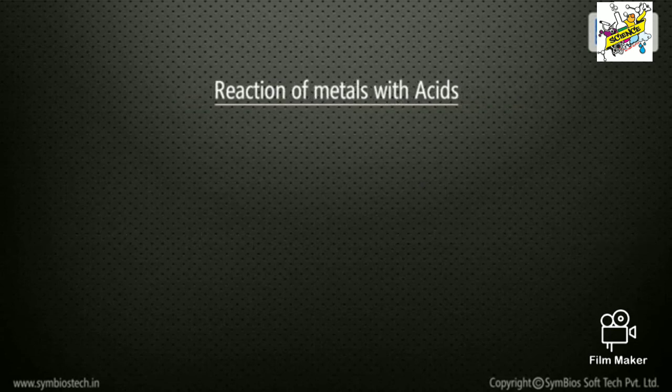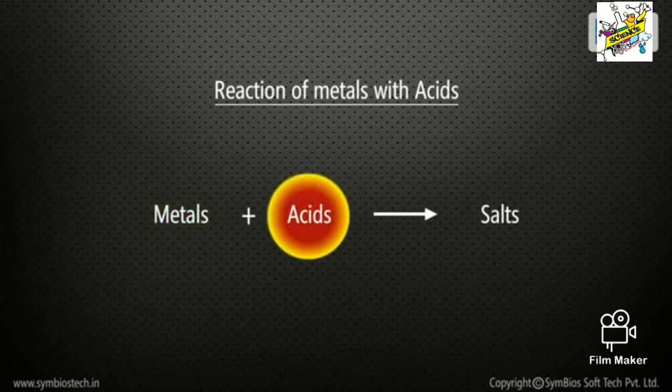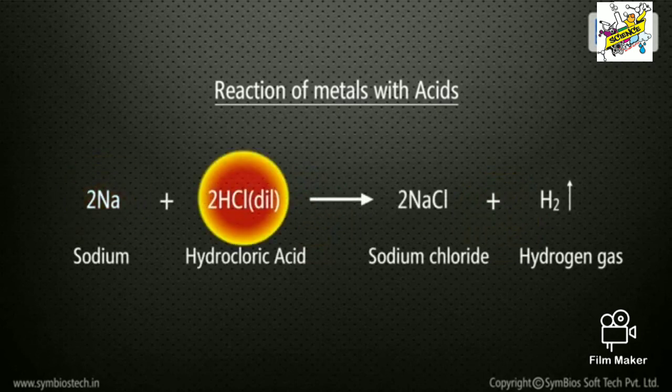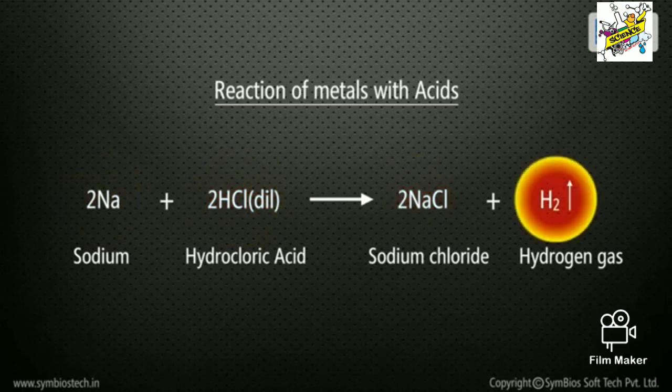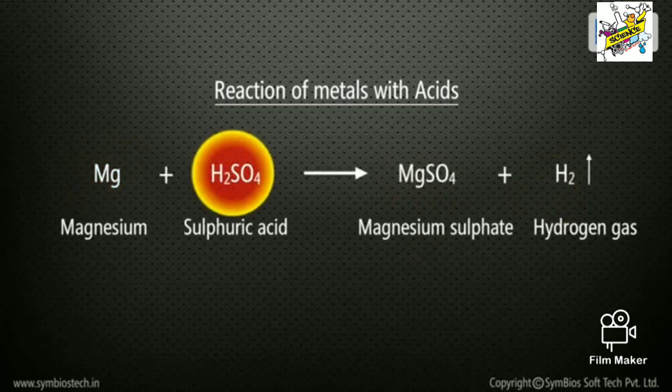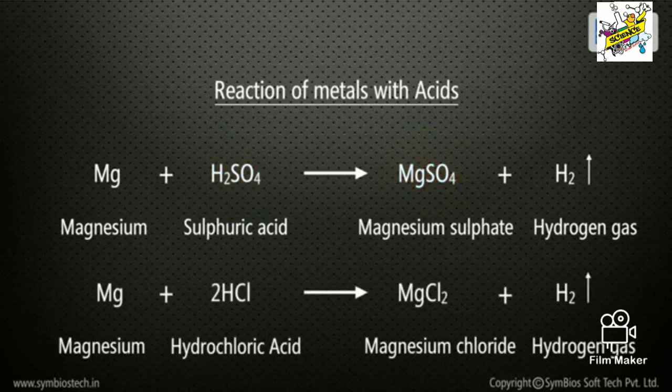Reaction of metals with acids. Metals react with acids to form salts. Sodium violently reacts with diluted HCl and forms sodium chloride and hydrogen gas. Magnesium reacts with sulfuric acid to form magnesium sulfate and with HCl to form magnesium chloride.